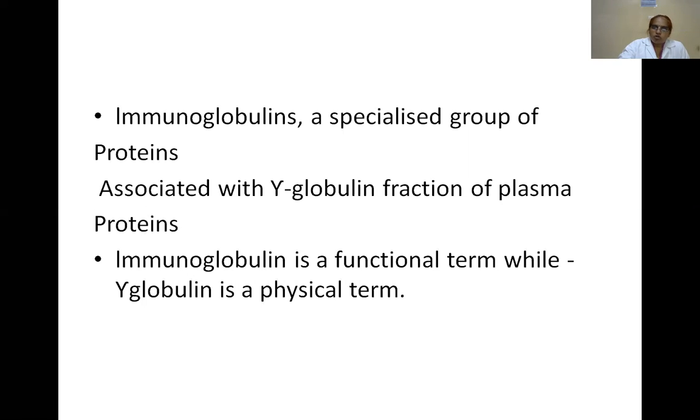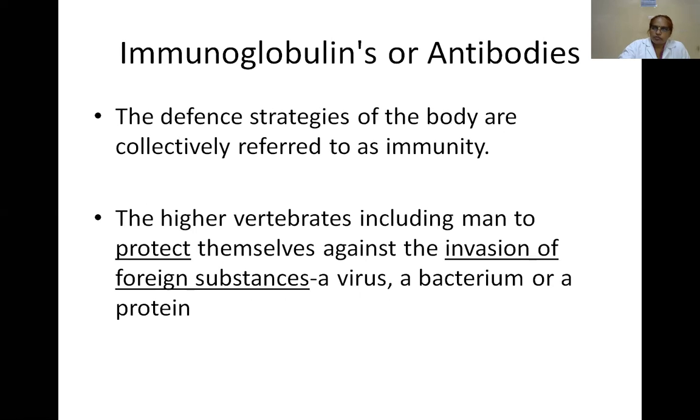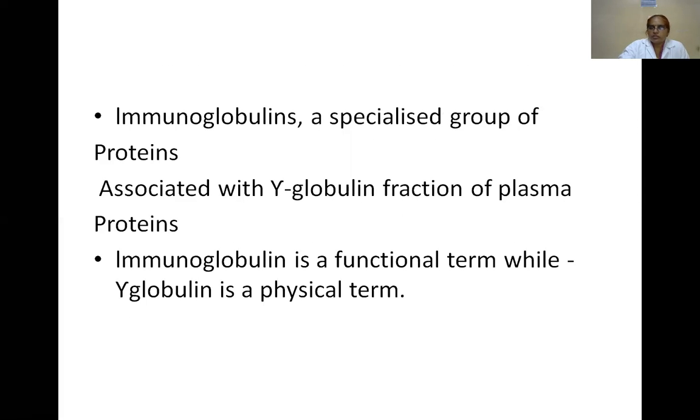Why are immunoglobulins also called gamma globulins? Because immunoglobulins are associated with the gamma globulin fraction of the plasma proteins. Hence they are known as gamma globulins. So gamma globulin is a physical term, and immunoglobulin is a functional term.